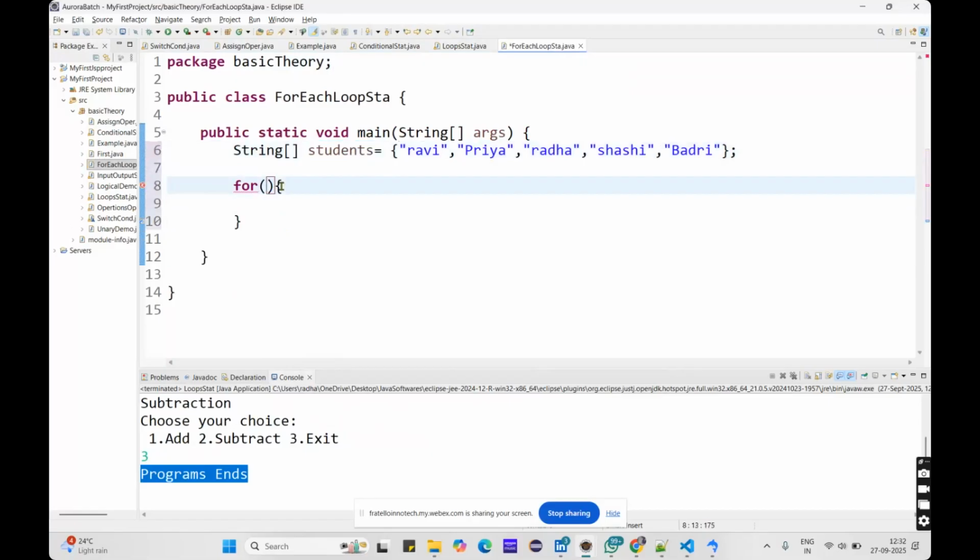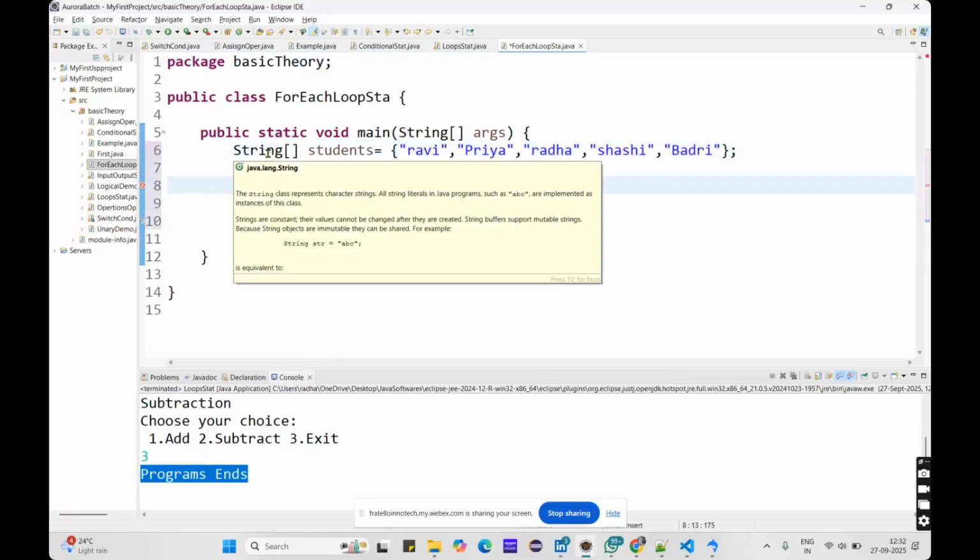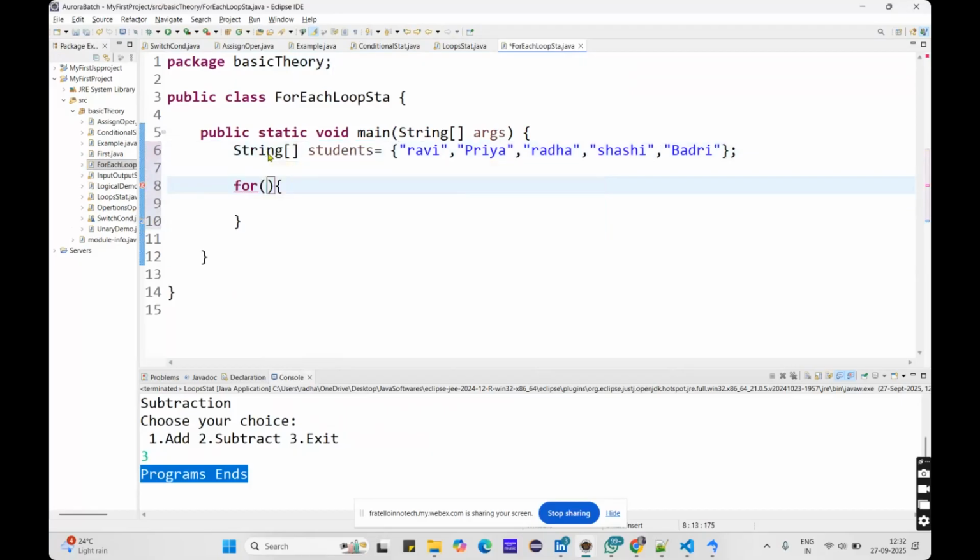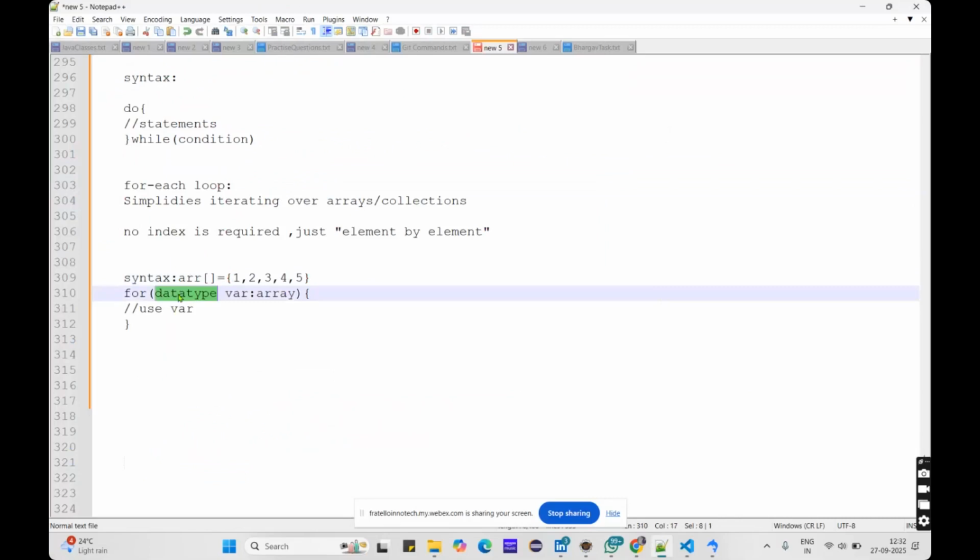So first we need to write the data type of what you are using. So what is the data type here? The string is a data type. Okay, so here I have to write it as string. I need to write the string, the data type, first, and next, data type is there, so I gave the string.